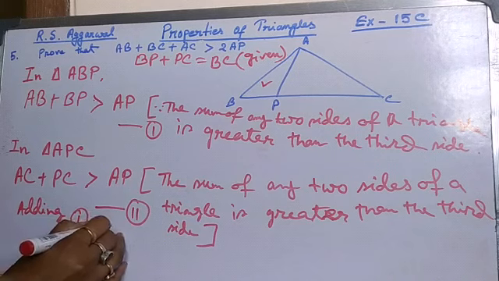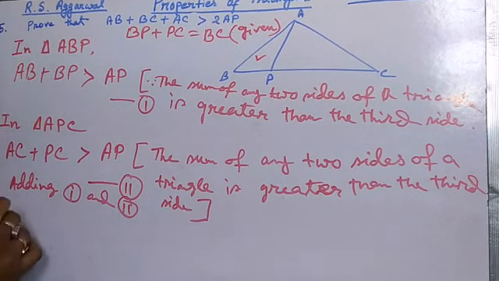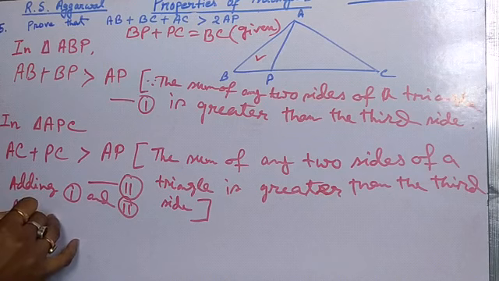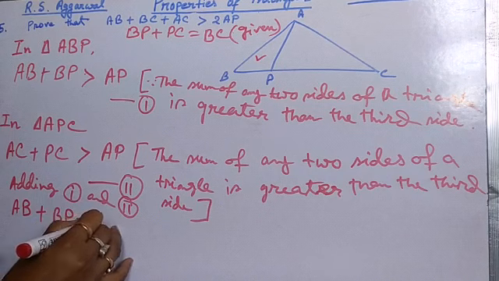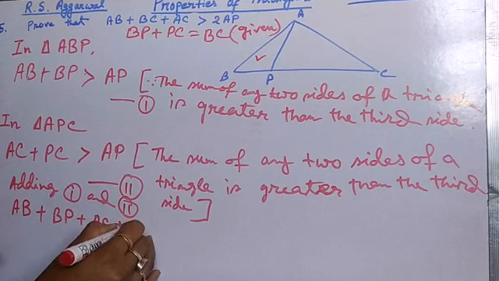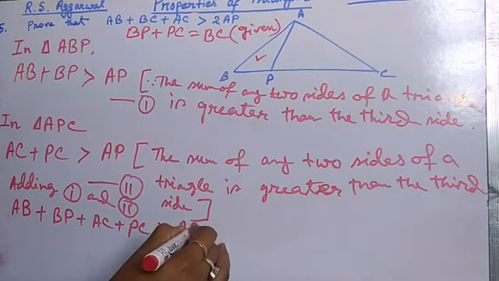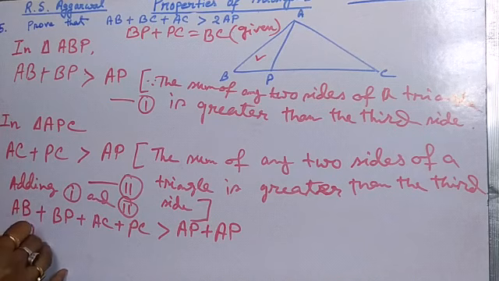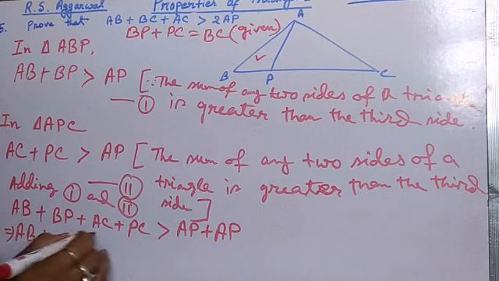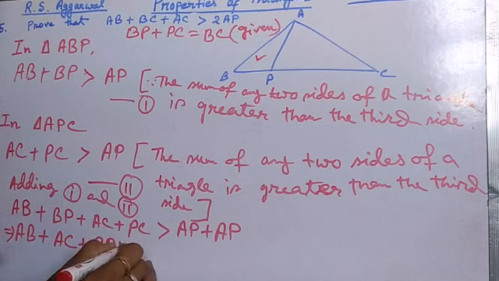Okay, now adding 1 and 2. Then AB plus BP plus AC plus PC is greater than AP plus AP. Here this implies AB plus AC plus BP plus PC.